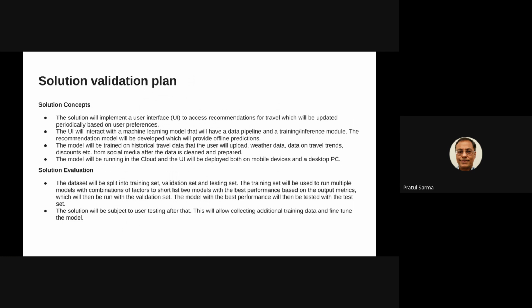And the data set will be split into 3 sets: training set, validation set, and testing set. The training set will be used to run multiple models with combinations of factors to shortlist 2 models with the best performance based on the output metric, which will then be run with the validation set. The model with the best performance will then be tested with the test set. The solution will be subject to user testing after that. This will allow collecting additional training data and fine-tuning the model.